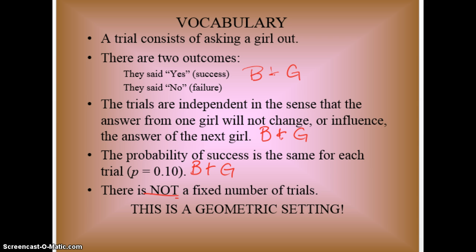There is not a fixed number of trials. N is not fixed. There is no N. This is what makes something geometric as opposed to binomial. Everything else seems to be the same. So the key word that we looked for here is first. When is the first girl going to say yes? When will you get the first heart in the stack of cards? When will you first roll a 3? Okay, so it's when something happens the first time. You don't know how many times it will happen. There is no N.